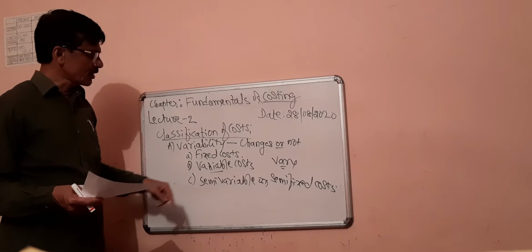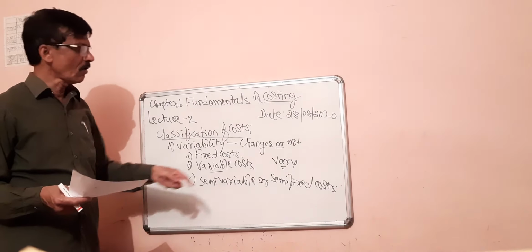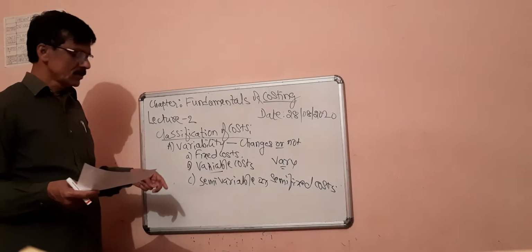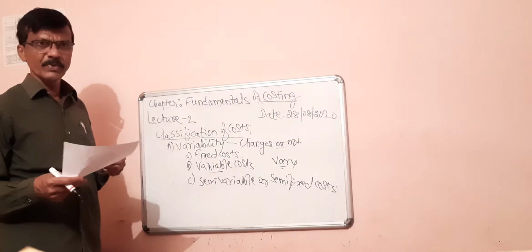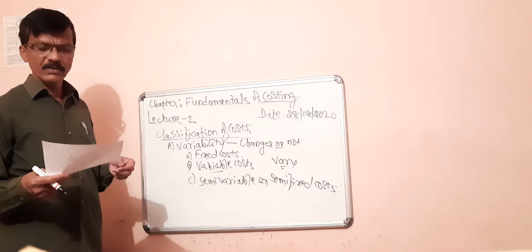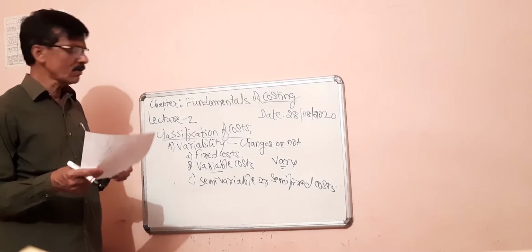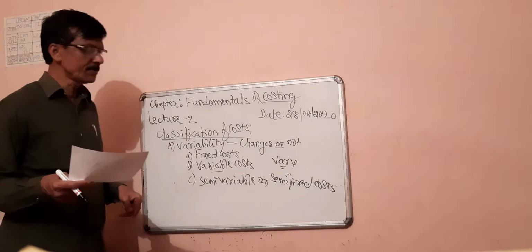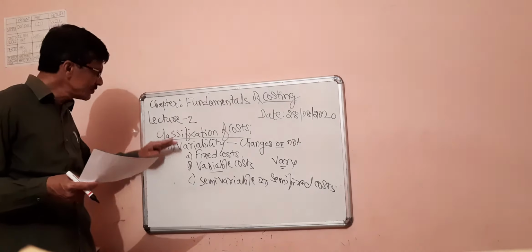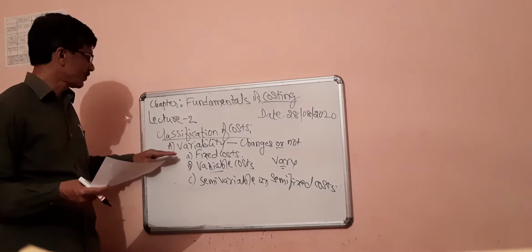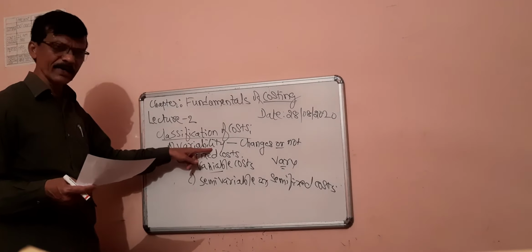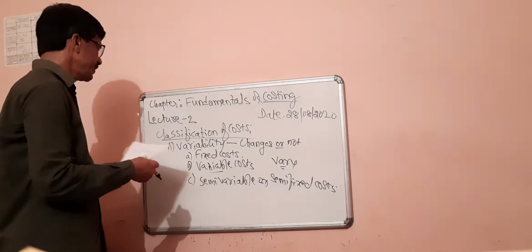Such costs are called semi-variable costs or semi-fixed costs. Examples are telephone bill, electricity bill, etc. These are examples of semi-variable costs or semi-fixed costs. This is one classification of costs on the basis of variability.